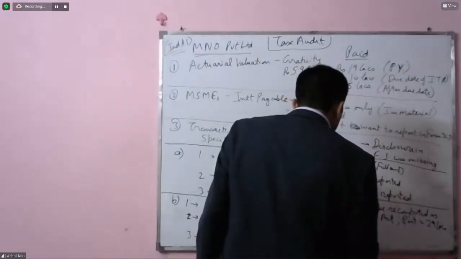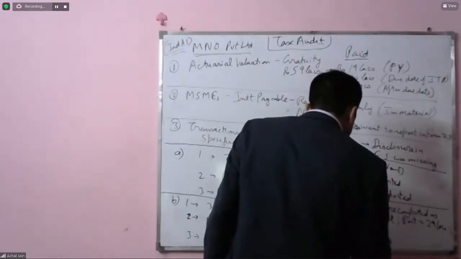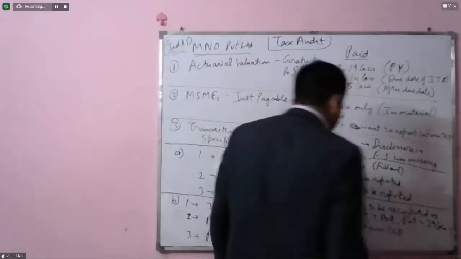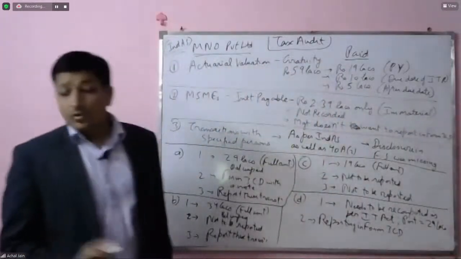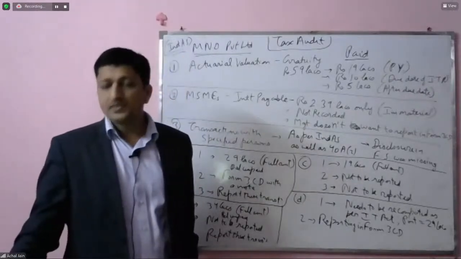So it's not only about reporting in Form 3CD, it's also about revisiting the entire set of financial statements.